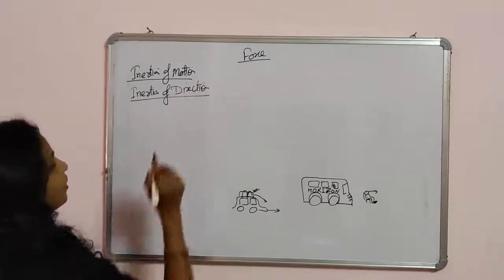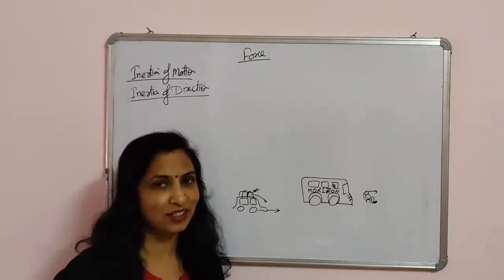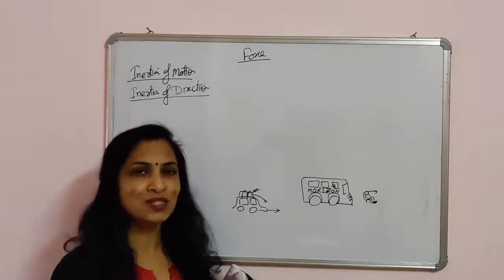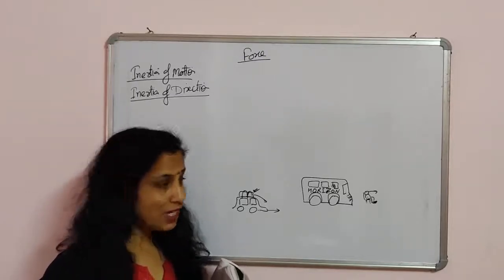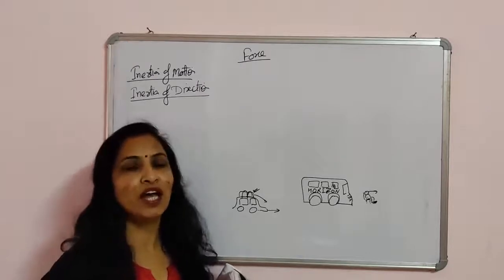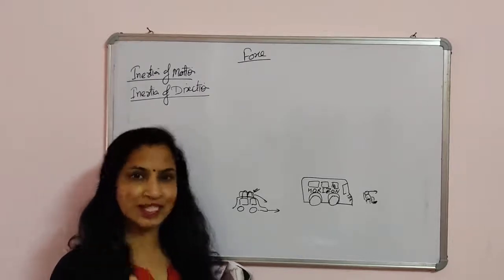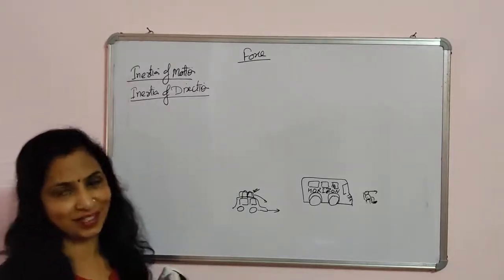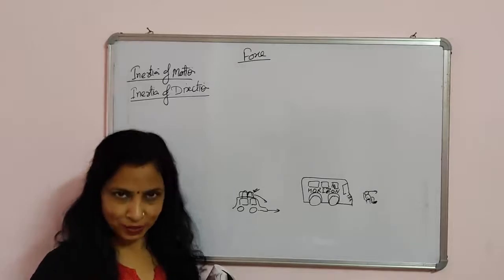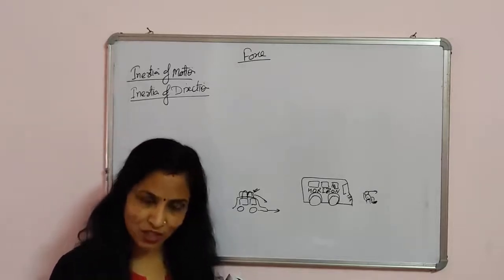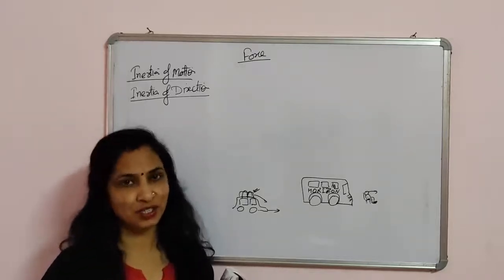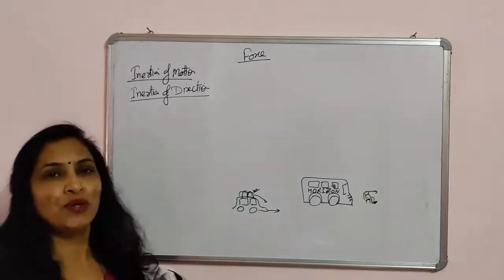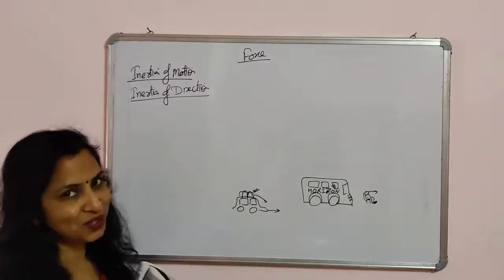According to inertia of direction, if a body is moving in a particular direction, it will continue to move in that direction until we apply some force on it. This is called the inertia of direction. It means that for changing the direction of the body, we have to apply some force on it. Now let's take some examples. You will write the definition, the law of inertia of direction. According to this law, if a body is moving in a particular direction, it will continue to move in that direction until we apply some force on it.